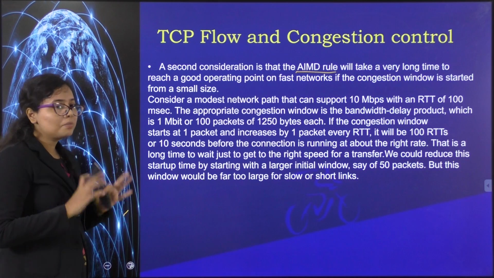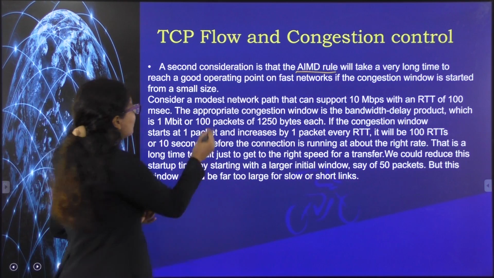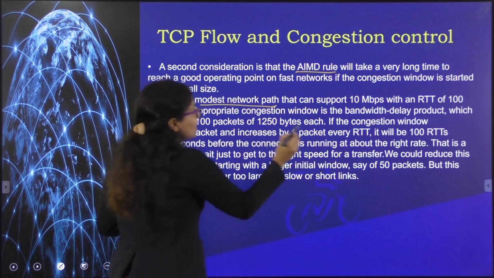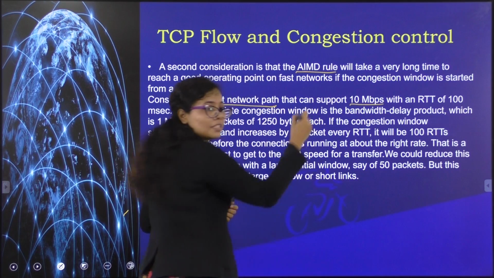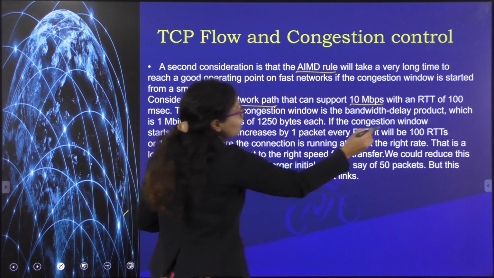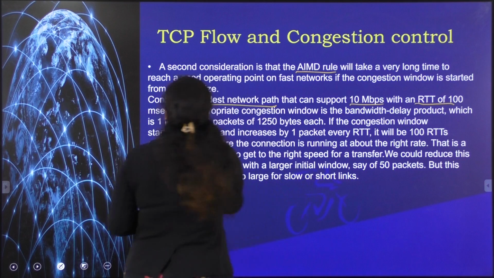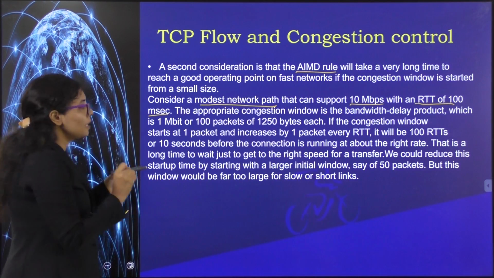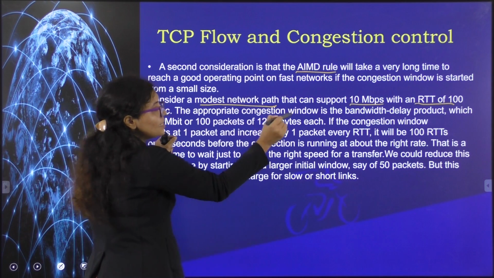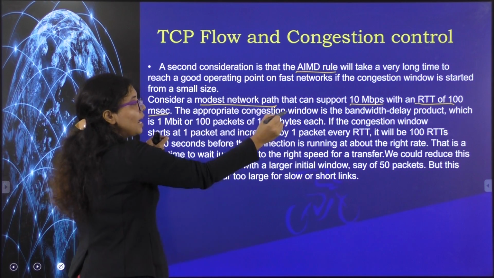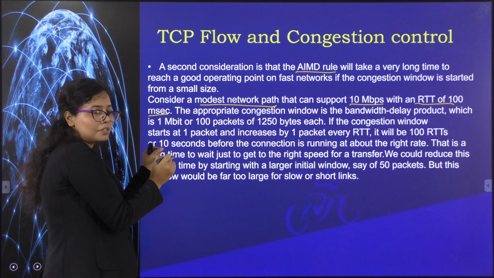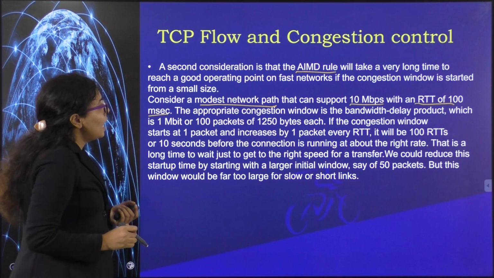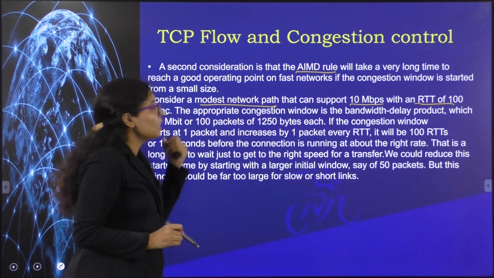So what I am trying to say is, suppose there is a network, you just see over here, a modest network path that can support 10 Mbps of flow of data with an RTT of 100 milliseconds. Here RTT is round trip time, the time taken by the data to reach the receiver and the acknowledgement to be sent back to the sender. So the total round trip time is 100 milliseconds, and the link is supporting 10 Mbps.